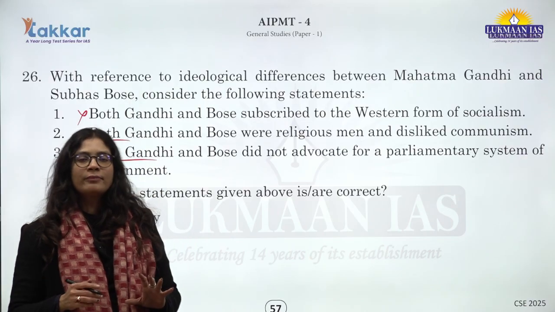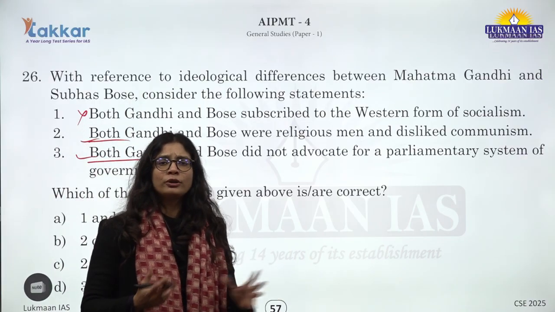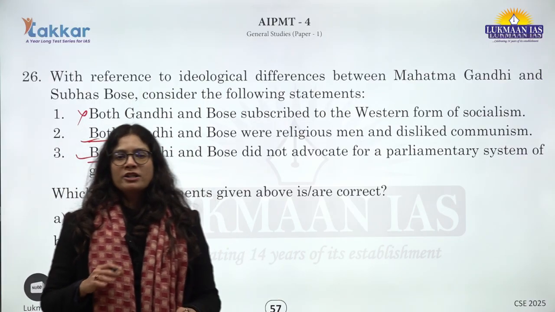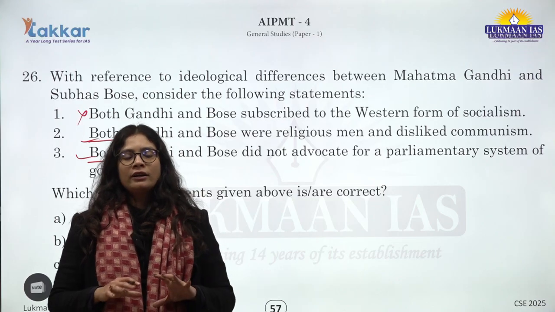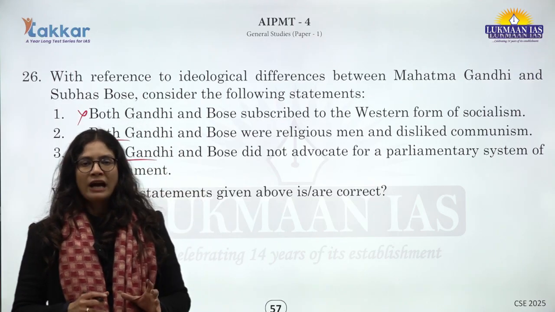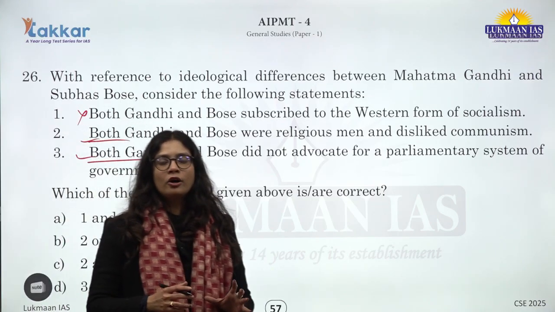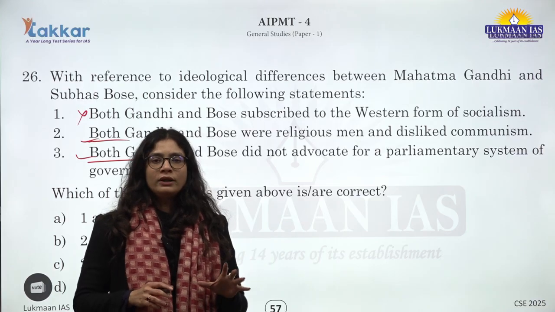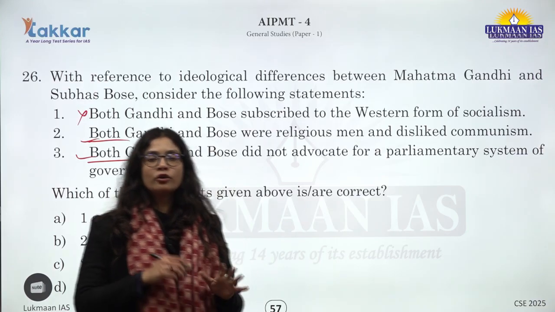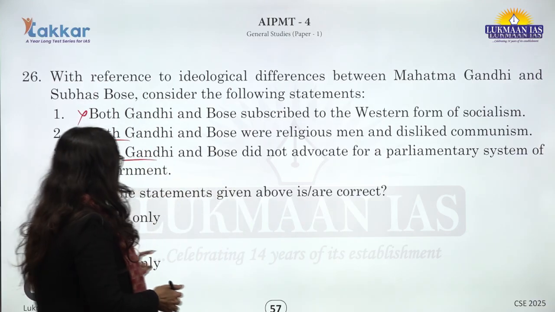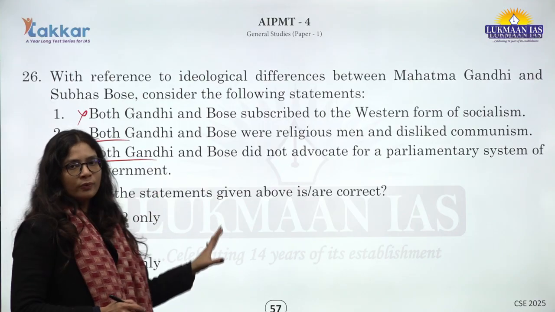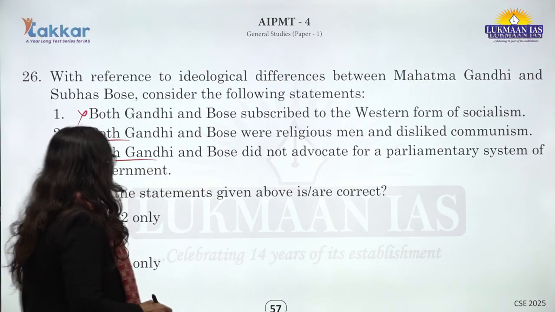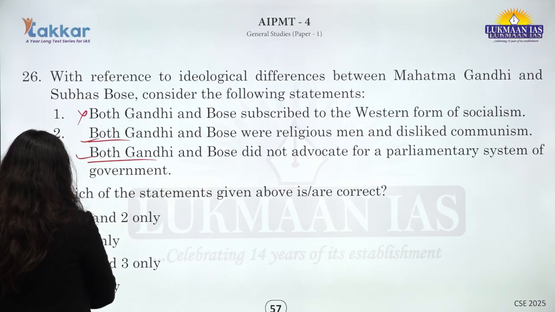In a similar way, Bose also did not like the parliamentary system of government. He wanted that a diverse country like India should have a one-party government and a strong government, so that it can rule over the country and control its policies. So both of them did not like the parliamentary system of government, which is also correct. So second and third will be the correct options here. So C is the answer.